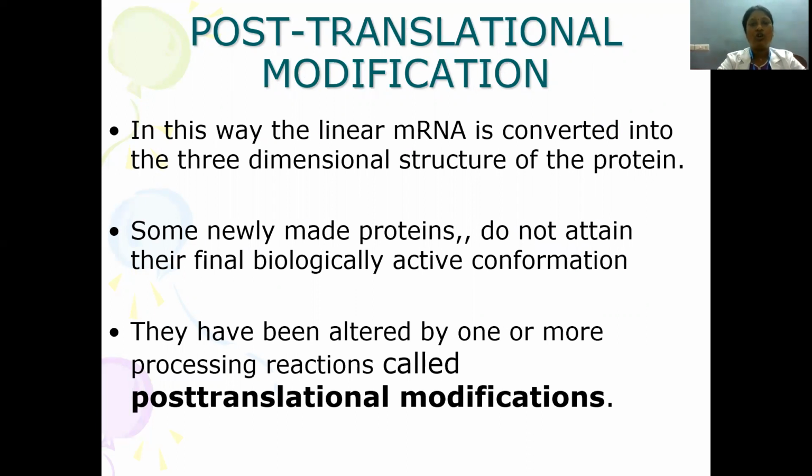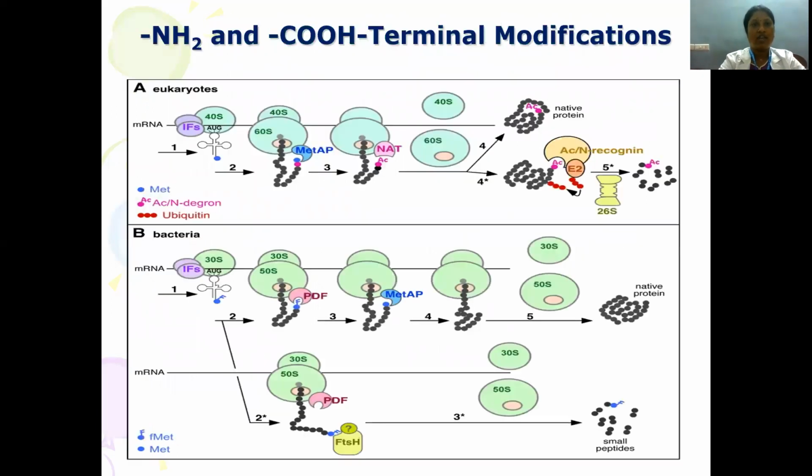Some newly made proteins do not attain their final biologically active conformation. They are altered by processing reactions, called post-translational modification. So, amino and carboxy terminal modifications: methionine removal or capping at the amino end, and ubiquitin attachment at the carboxy terminal end. These all will determine the fate of the protein.